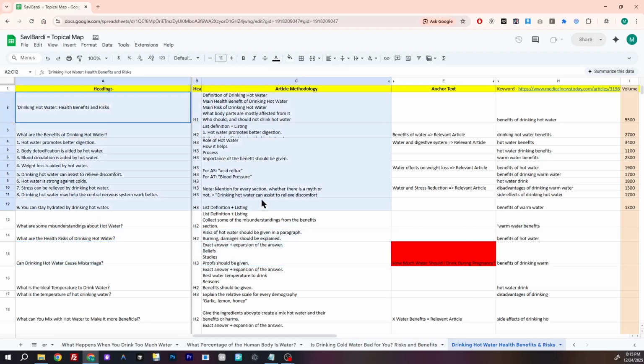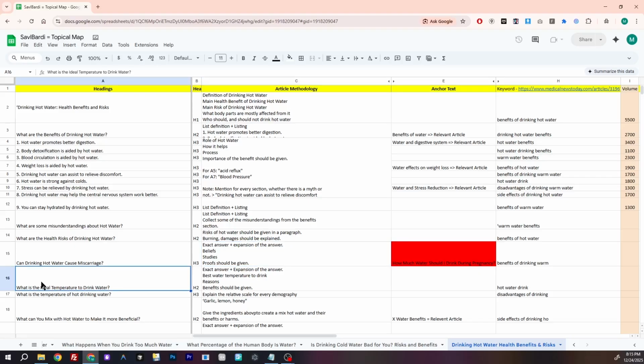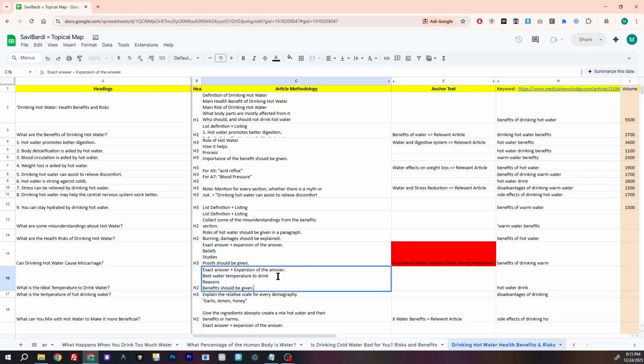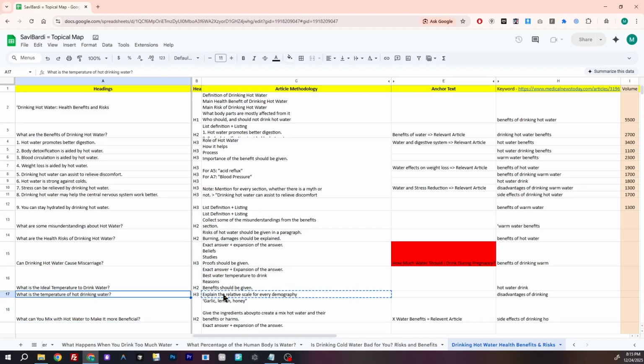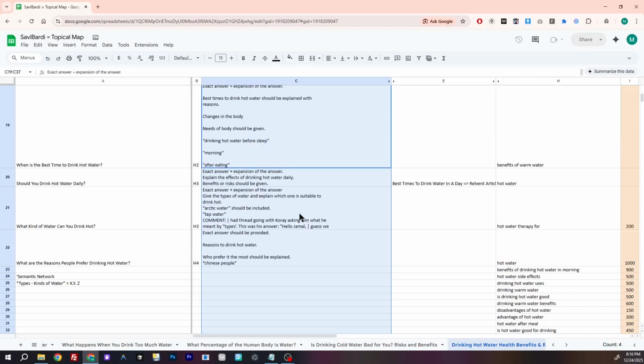We slowly transition to the other section and then we ask what is the ideal temperature to drink water, the best water temperature to drink, the reasons, and the benefits also should be given. Here we tell that this is the ideal temperature and above this specific temperature, the water is hot. Then we give why directly it is hot while expanding it. So in the next lecture, we will finish this specific part and after that, we see more briefs. See you in the next lecture.